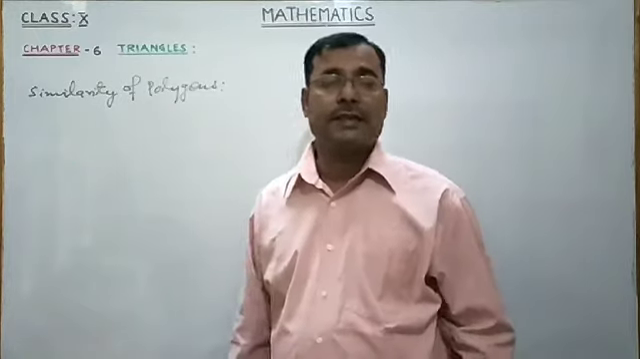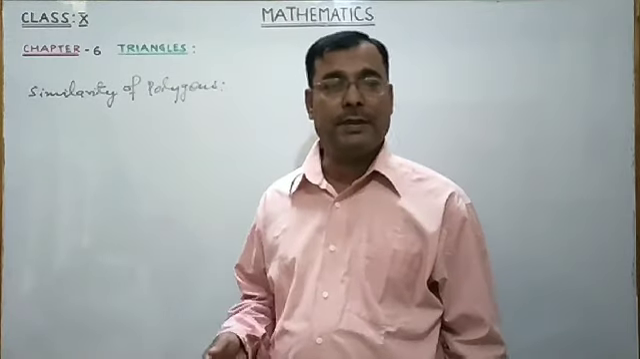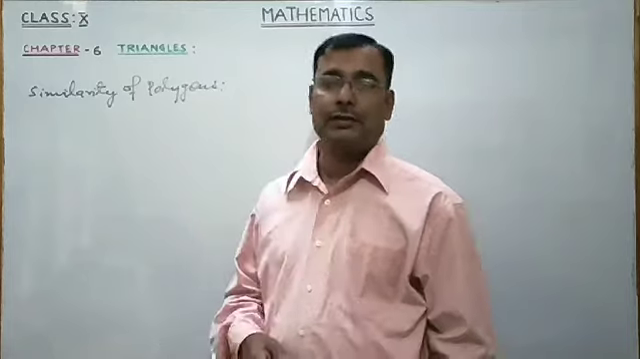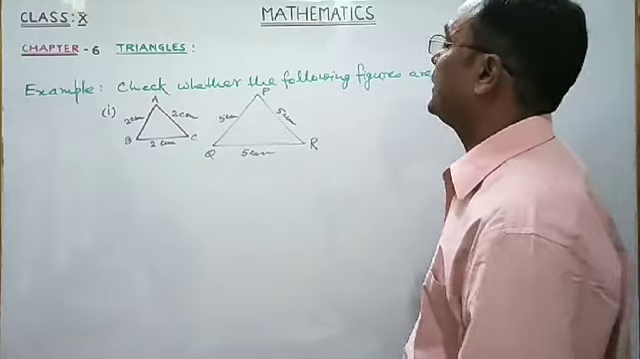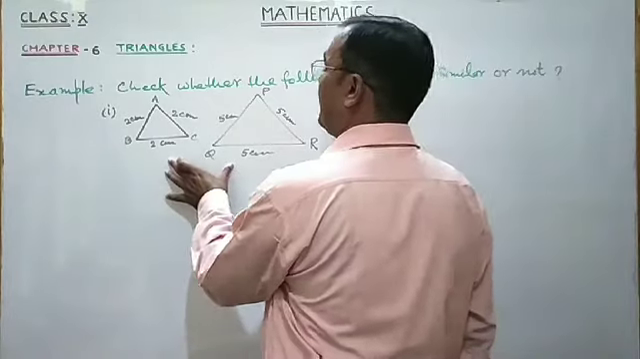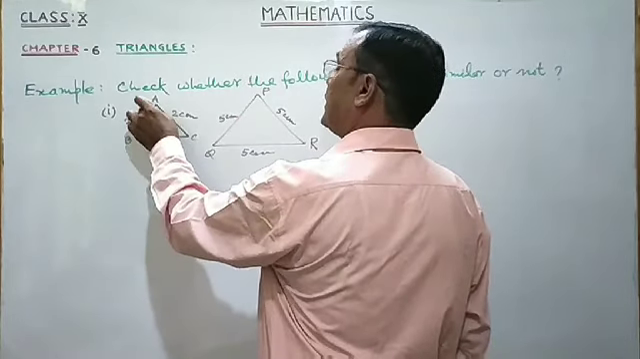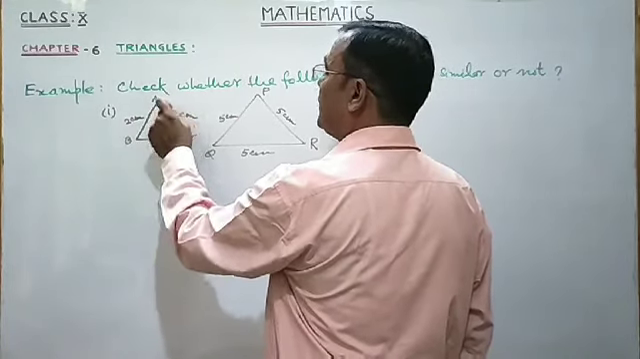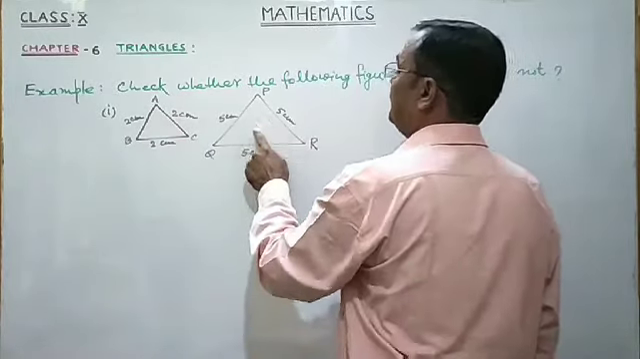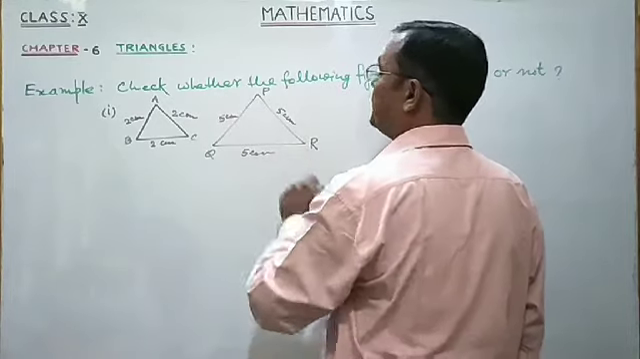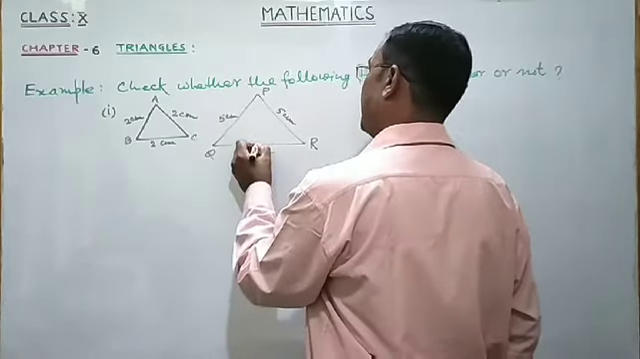Now let's see some examples where we shall verify which pairs of given figures are similar and which are not similar. Check whether the following figures are similar or not. Here in this figure, two triangles are given. In the first triangle, the sides are 2 centimeter each, which means this triangle is an equilateral triangle. In the second triangle, each side is 5 centimeter, so the second triangle is also an equilateral triangle.